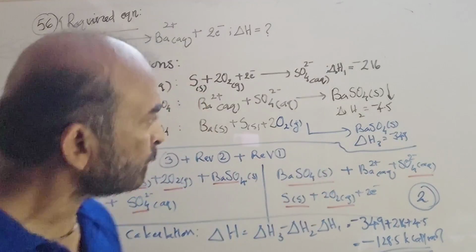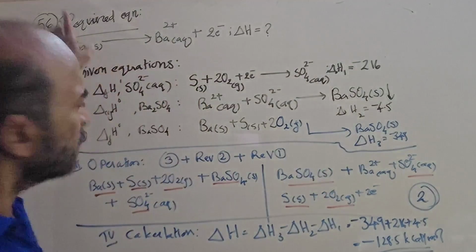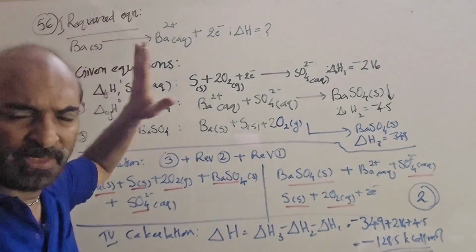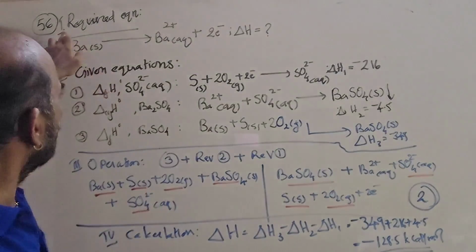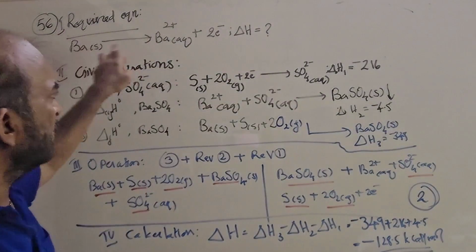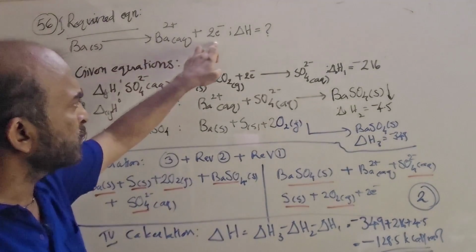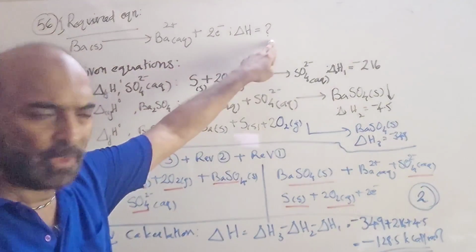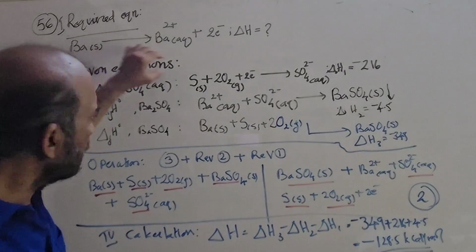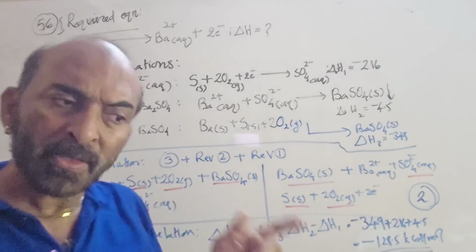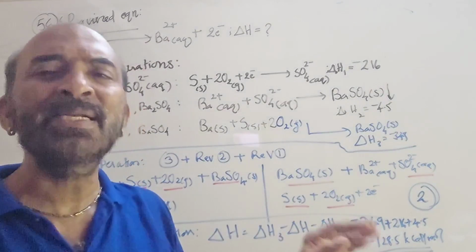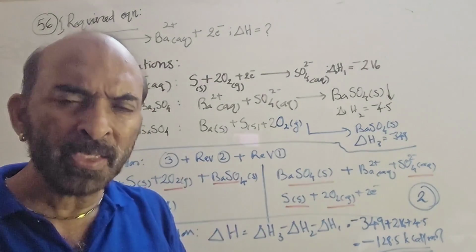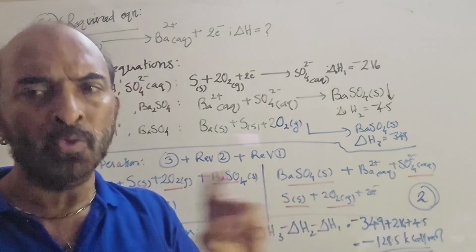See, you have to find out, so this is the pattern. First you write Roman 1, the required equation. This is a systematic approach. Roman 1, required equation: Ba solid giving Ba2+ aqueous plus 2e-; delta H, which you have to find out, unknown. Then Roman 2, given equations. In the question they have only stated things. You have to carefully, without making any mistake, express them as equations.